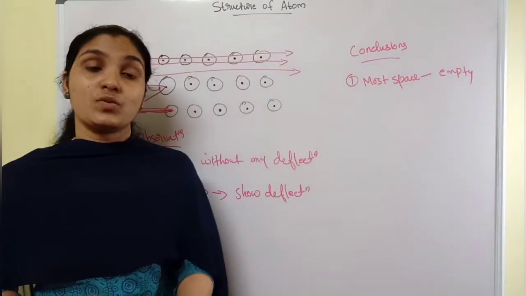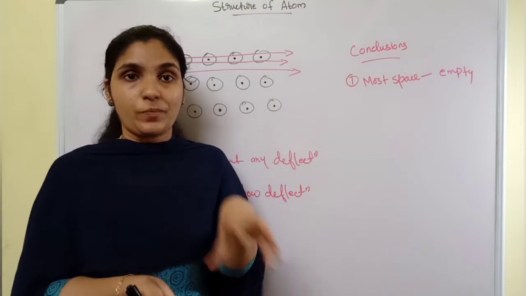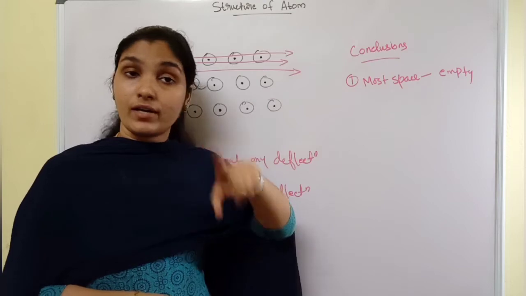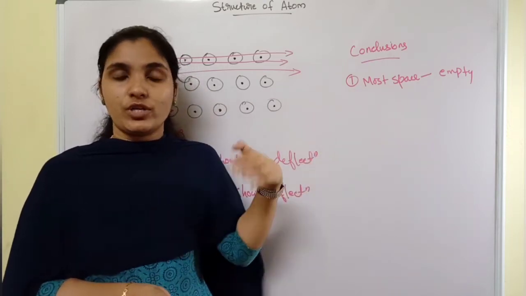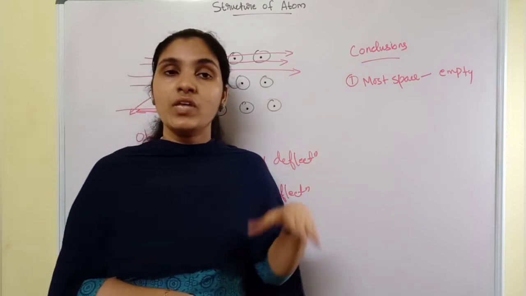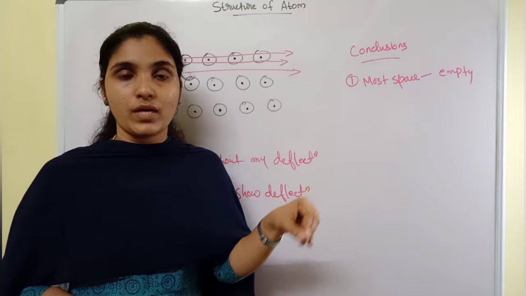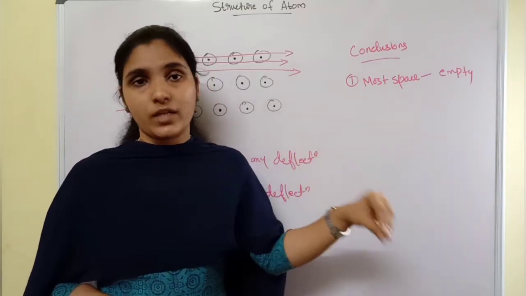Otherwise, as Thomson said, if a positively charged sphere exists, and the alpha particle is also a positively charged radiation, they must show a deflection. But here most of the radiations do not show a deflection. That means most of the space inside the atom is empty.